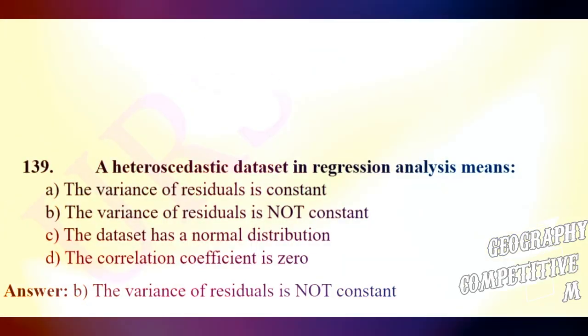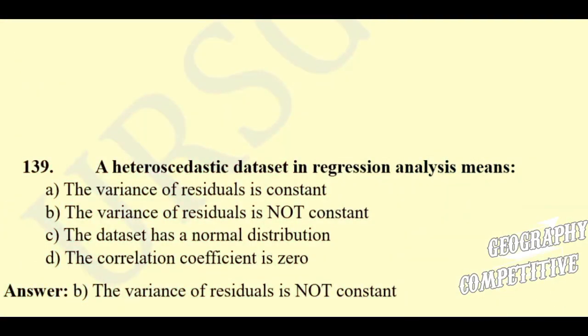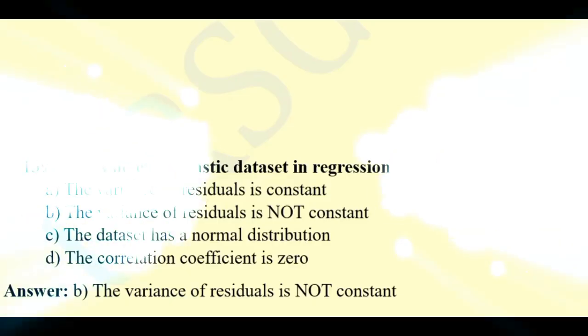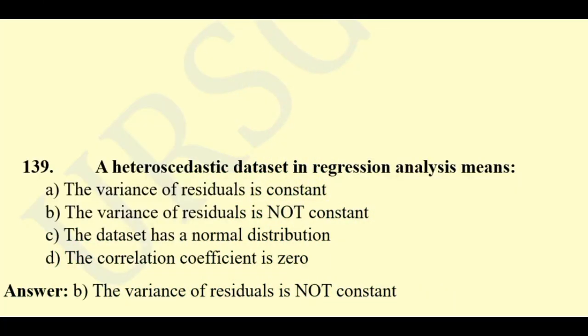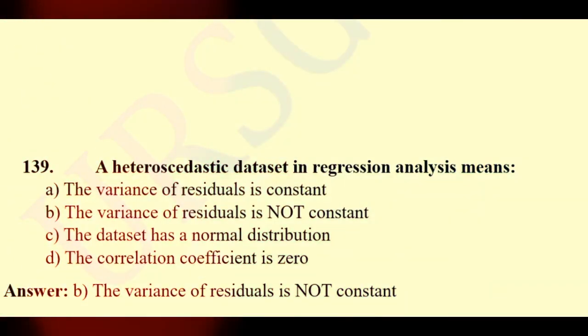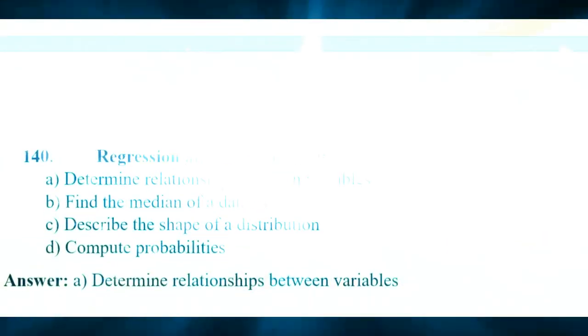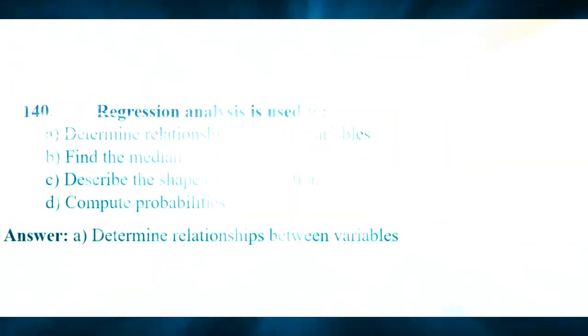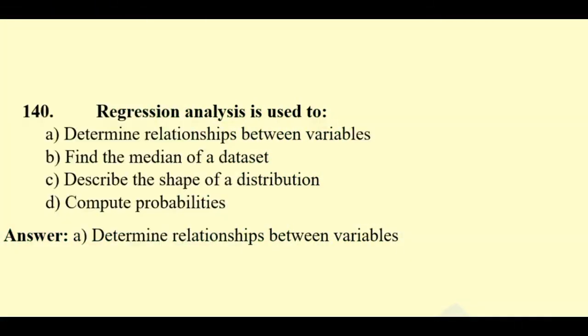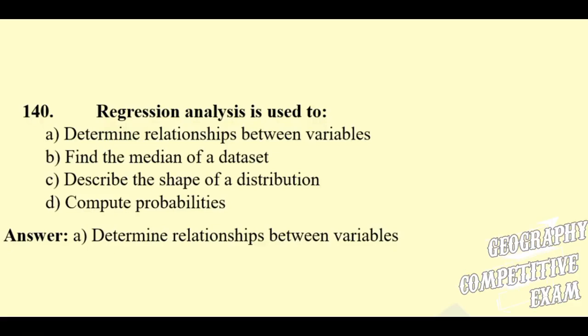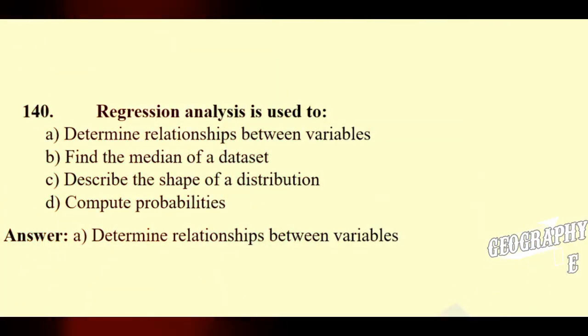Question 139. A heteroscedastic dataset in regression analysis means the variance of residuals is constant, the variance of residuals is not constant, the dataset has a normal distribution, or the correlation coefficient is 0. Here the right answer will be the variance of residuals is not constant. Question 140. Regression analysis is used to determine relationships between variables, find the median of a dataset, describe the slope of a distribution, or compute probabilities.